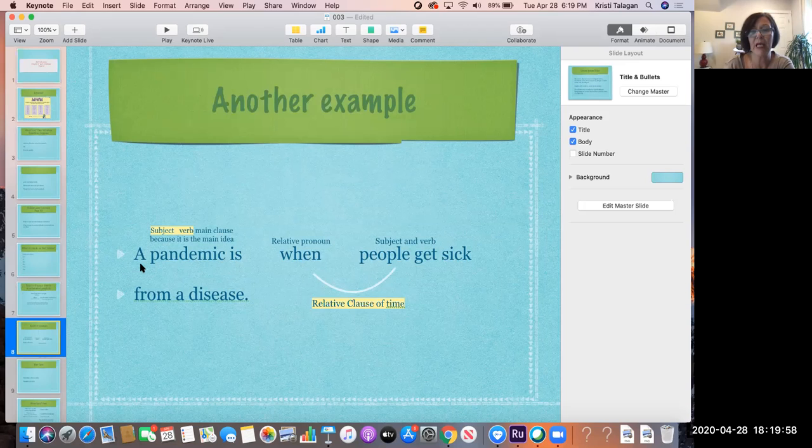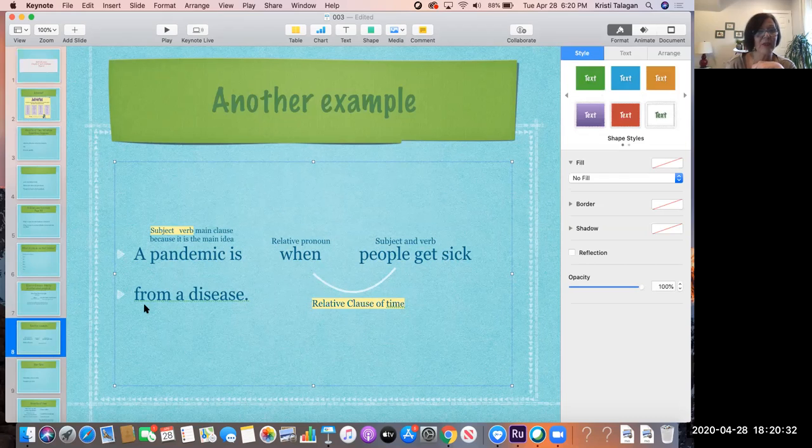Here we have a pandemic is, a noun and a verb, so it's a clause. People is a noun and get is a verb. So it's like a sandwich, and you put when in the middle here. This when people get sick is called a relative clause of time.